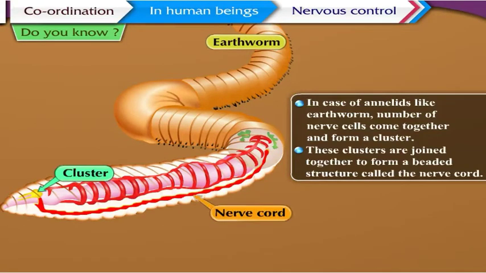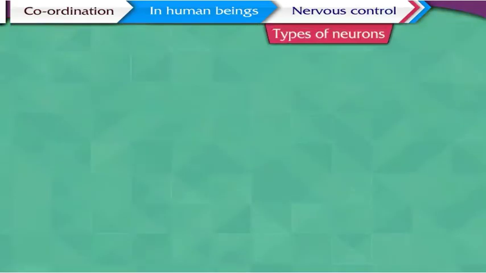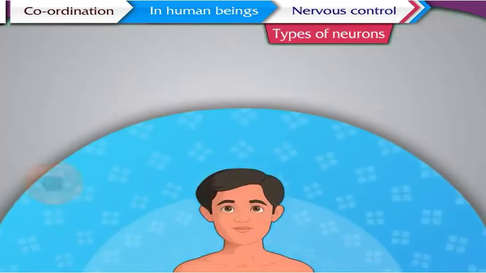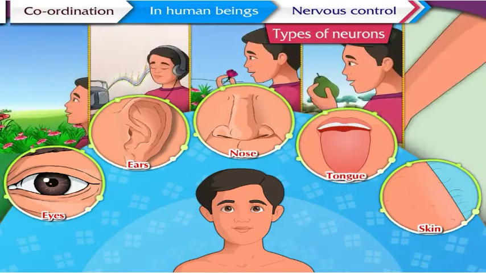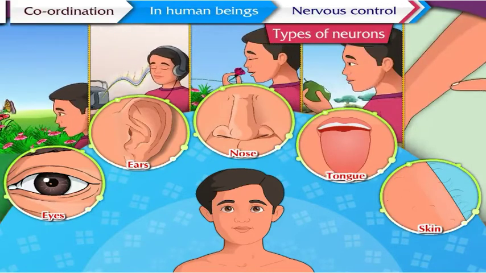Let us now understand about different neurons that carry out specific functions. Types of neurons. There are 5 sense organs in our body, namely the eyes, ears, nose, tongue, and skin. We receive a variety of information from the surrounding environment through these sense organs.